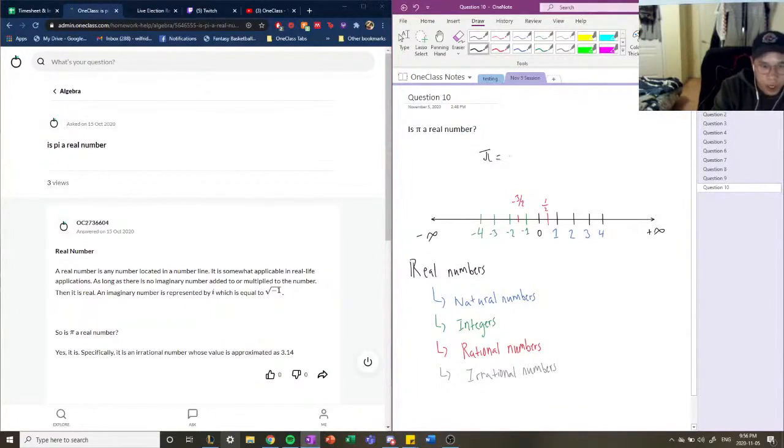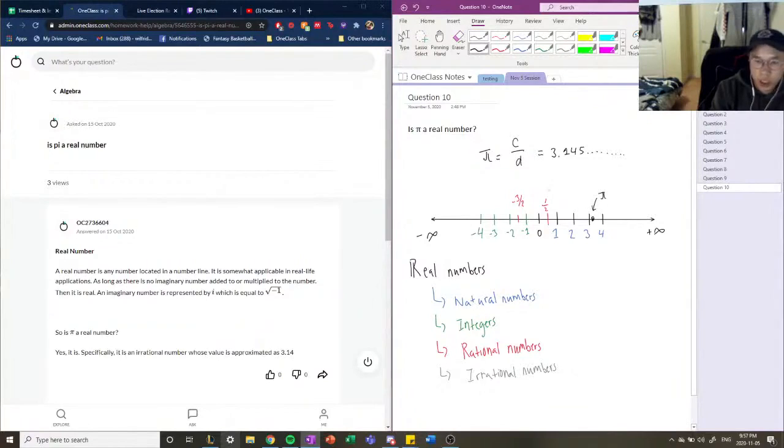Pi is defined as the ratio of the circumference of a circle over its diameter, and equals 3.145 and so on. It's an ongoing number; the decimals continue to go. But this number actually exists on the number line, right over here. This is where pi is. There are a lot of irrational numbers which cannot be composed of simple fractions, but still do exist on the number line. So in reality, we can say that pi is a real number because it exists on a number line.